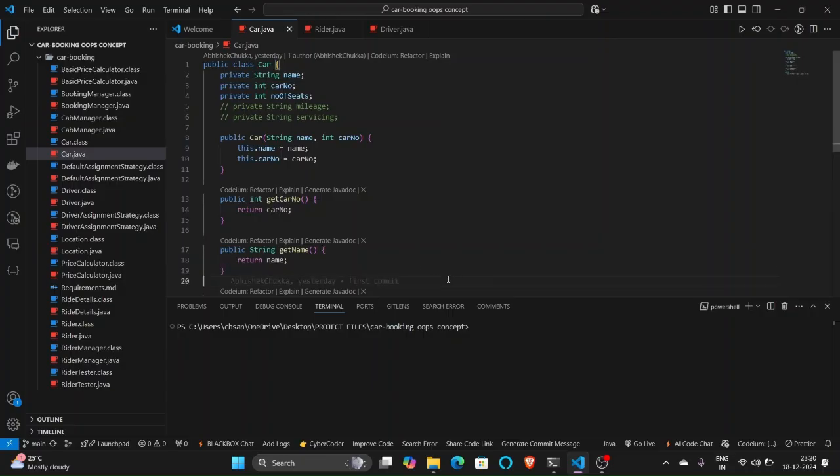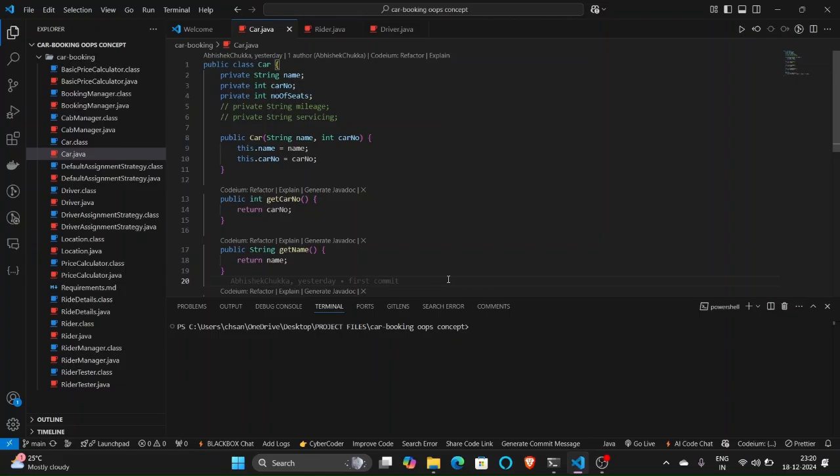Whenever the rider books a driver to go to a particular location, the driver drops the rider at a particular destination. The key constraint here is that whenever the driver completes a ride, he needs to update his location accordingly.